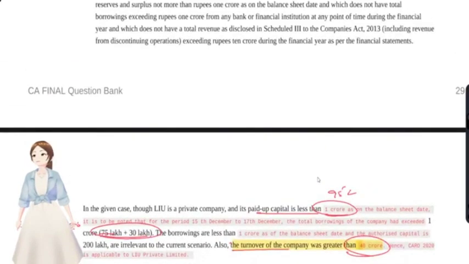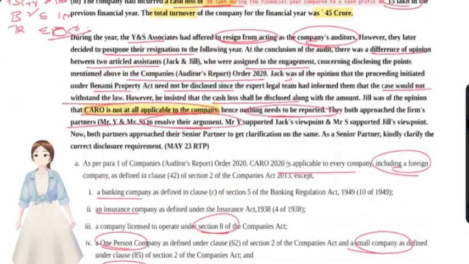But see here, the resignation has been postponed to the next year, right? So the resignation had not yet happened. If at all the auditors had resigned, then they would have to report under CARO. But they have postponed the resignation to next year.